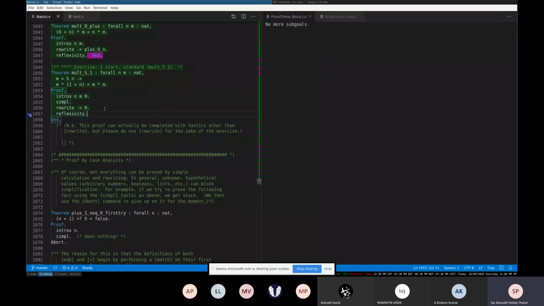Now notice what happens when I do this. It says no more subgoals. A subgoal is basically whatever I'm trying to prove. Here there's only one goal, but there are no more goals left, and we're finished. So we'll end the proof with the QED. And we've just proved something simple, that is, if m is 1 plus n, then m times (1 plus n) is m square. This is equal to this. Okay.